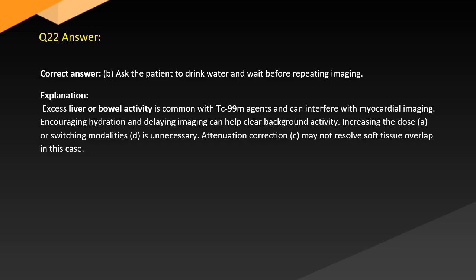Answer. Correct answer. B. Ask the patient to drink water and wait before repeating imaging. Explanation. Excess liver or bowel activity is common with Tc-99m agents and can interfere with myocardial imaging. Encouraging hydration and delaying imaging can help clear background activity. Increasing the dose (A) or switching modalities (D) is unnecessary. Attenuation correction (C) may not resolve soft tissue overlap in this case.